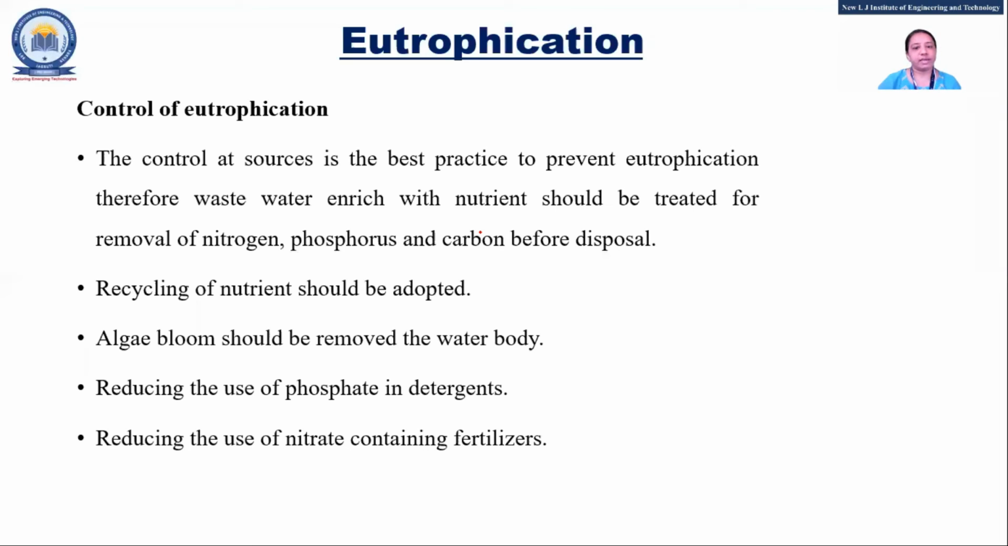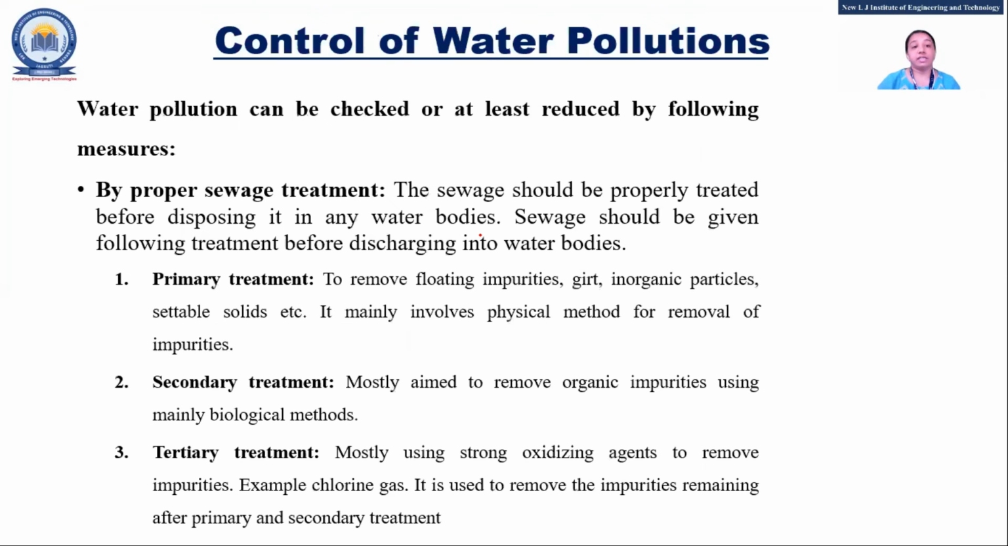How to control it? That means what? Whatever the causes are, we need to use those, right? Okay, reduce the nitrates and whatever fertilizers are there, reduce the phosphate, whatever the concentration of phosphate is there, reuse of water, recycle, all the things, right?